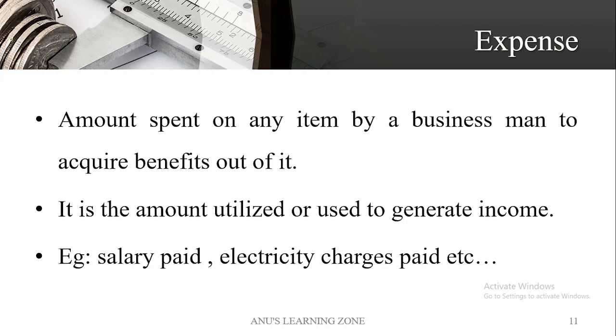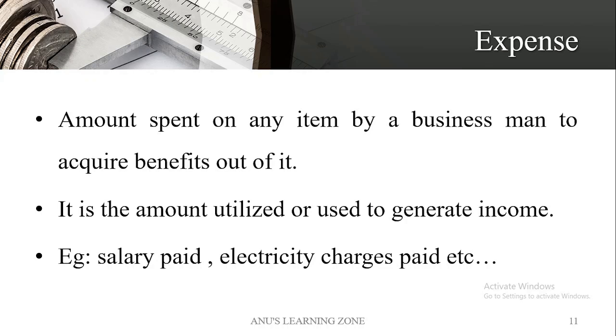If we consider some examples individually, like buying shoes, buying a shirt, visiting a hotel and having food from there, these are all considered as what? Expense, individual expenses. Okay, for organizations or businesses also there are some expenses.